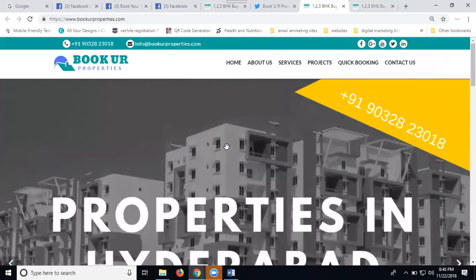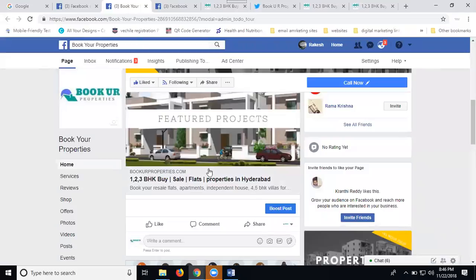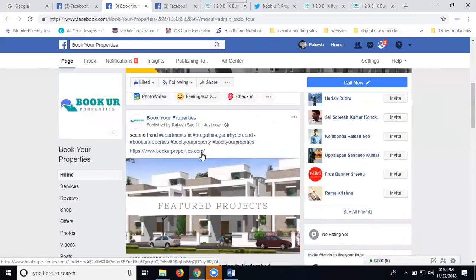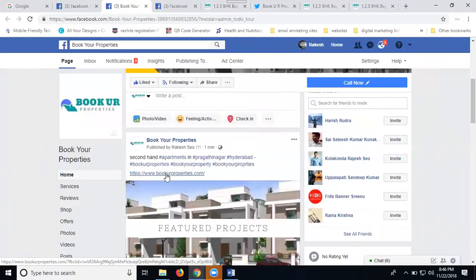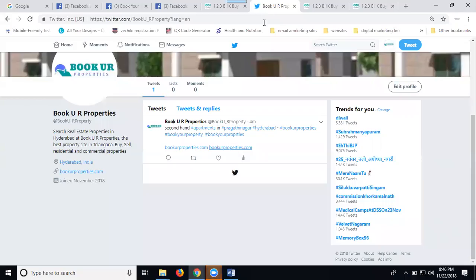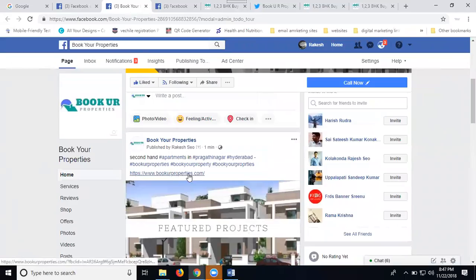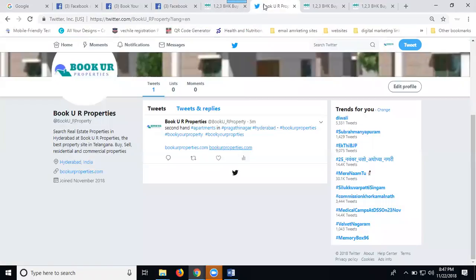Why are you coming from two URLs? Here, one is this URL, and the second is here. I'm using the URL two times. One is link integration with image. The second is a direct link. So that is why we got two URLs. Once you add the URL, remove the URL. So how many URLs are shown? Only one URL. This is how any Facebook post is automatically posted on your Twitter account.